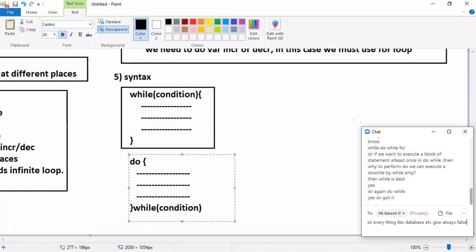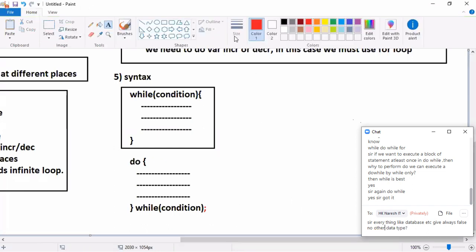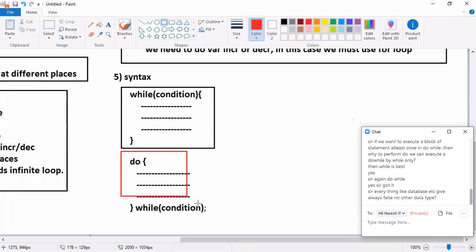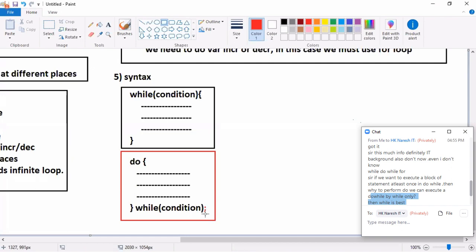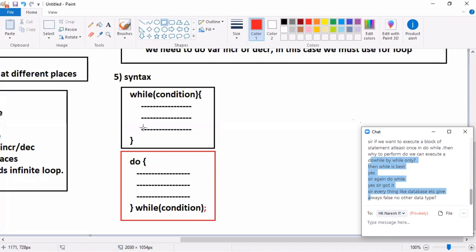Understand? Then followed by a semicolon. Semicolon is mandatory, in red color. Okay, semicolon mandatory. Are you catching my point? This is a danger. The compiler-related point is that it's in red color. If you don't write the semicolon, it will throw an error. For while, if I write a semicolon, it's optional. You want to write, right? Otherwise leave it, optional. If I write a semicolon, no error. If you don't write the semicolon here, it is mandatory. I will write that statement later.